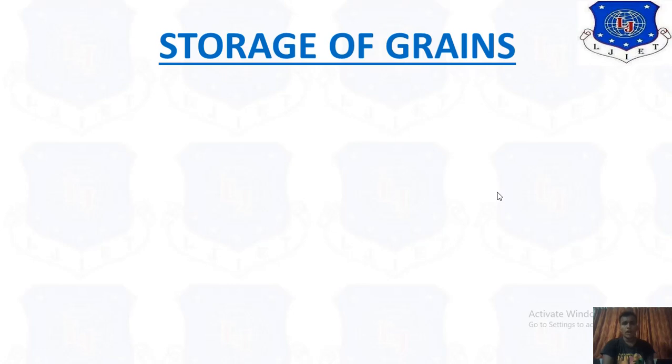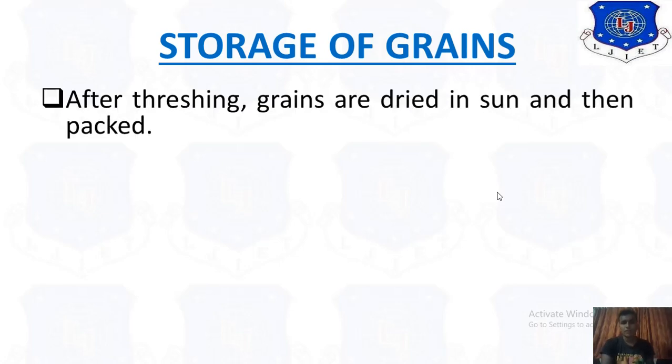Now after successful harvesting and gathering of our wheat, we have to store it. The actual grain we have to store in our main storage. After threshing, grains are dried in the sun and then packed.